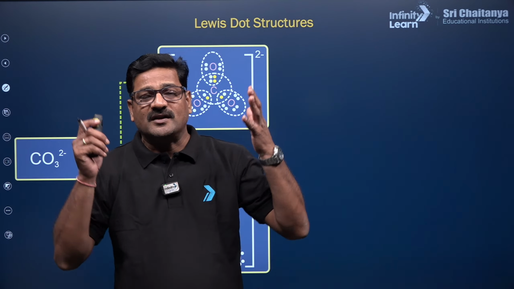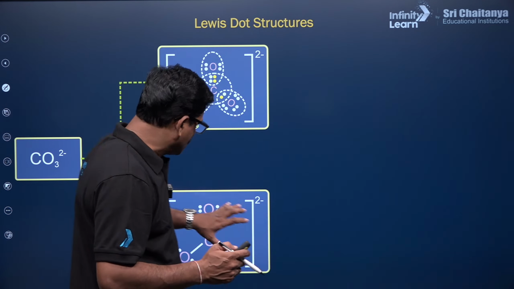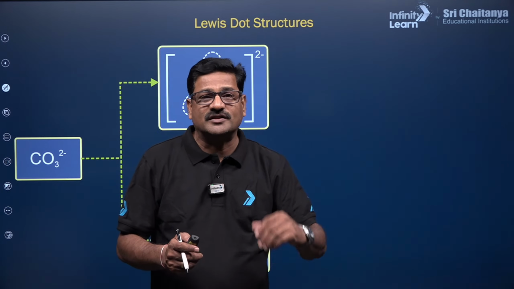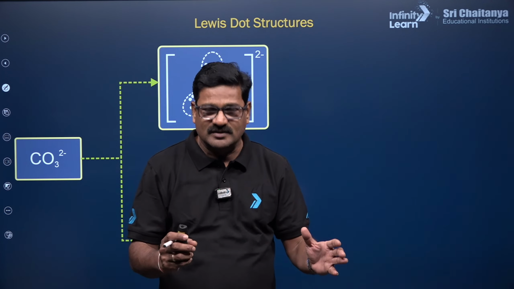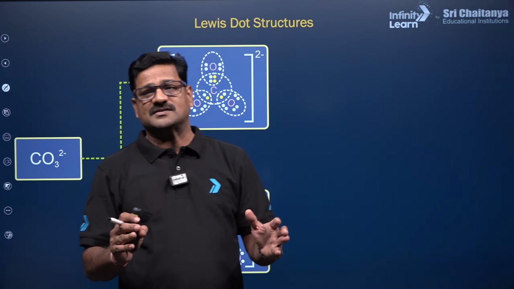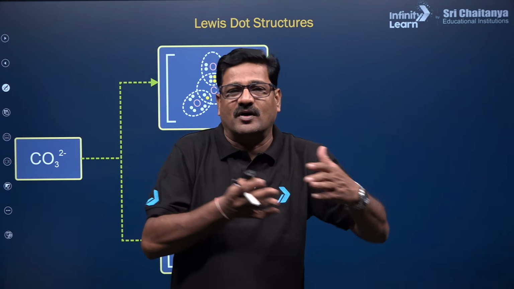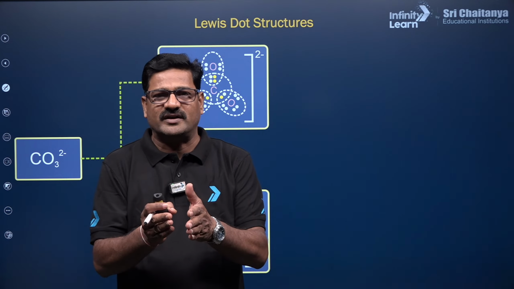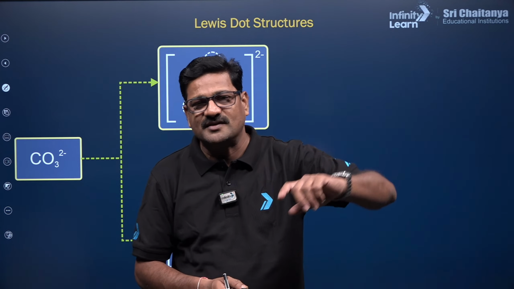Actually, to explain all the properties of a molecule, a single Lewis structure like this may not be sufficient. So more than one structure has to be provided. But none of these structures is going to explain the total properties of the molecule. The actual molecule exists as a hybrid of all these structures. Each structure is called a resonating structure, the hybrid is called a resonance hybrid, and this phenomenon is known as resonance.